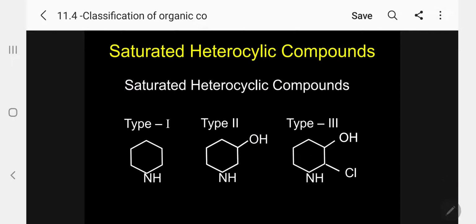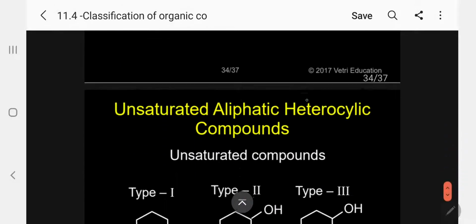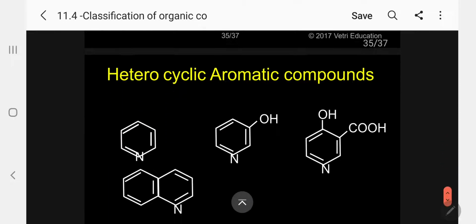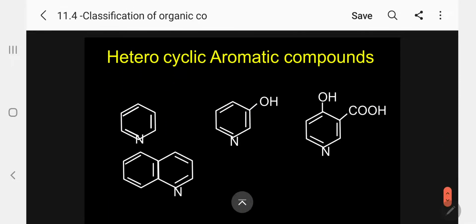Correspondingly, saturated heterocyclic compound. Saturated, this is heterocyclic, type 1. Type 2, two functional groups. Type 3, three functional groups. So unsaturated, as usual, in this there is a double bond: type 1, double bond; type 2. Kindly follow. Now coming to heterocyclic aromatic compounds.